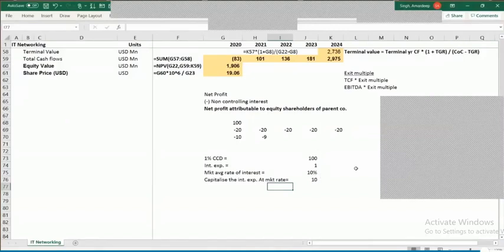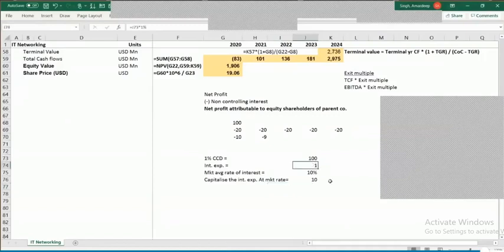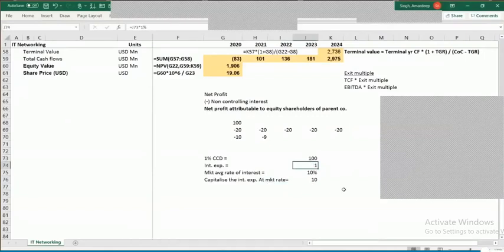So once this gets converted, even this 1 rupee would go away. But as I said, there's 10 rupees anyways, which we are taking as debt. Yeah, please, Vishakhi, go on.